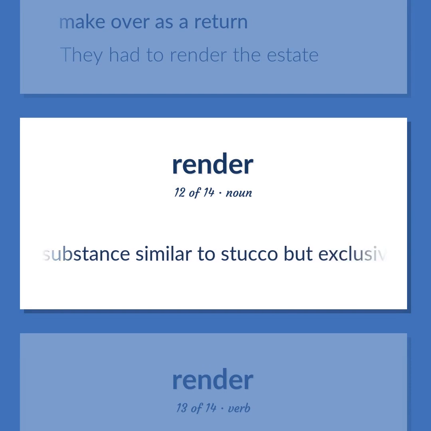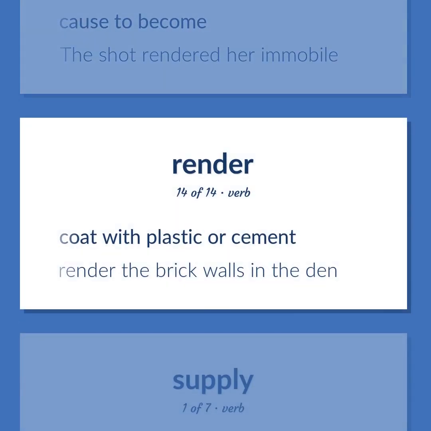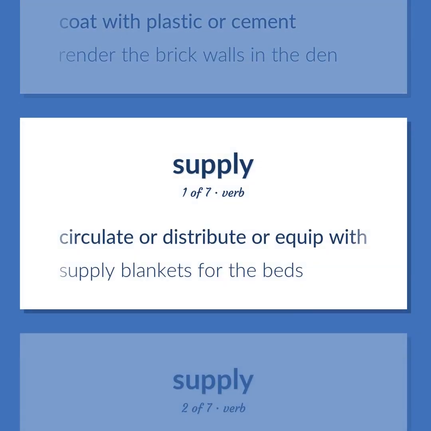A substance similar to stucco but exclusively applied to masonry walls. Cause to become. The shot rendered her immobile. Coat with plastic or cement. Render the brick walls in the den. Circulate or distribute or equip with. Supply blankets for the beds.